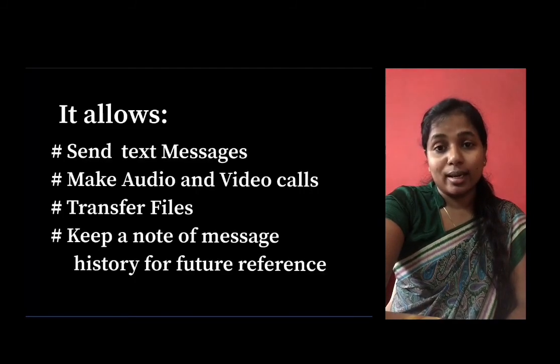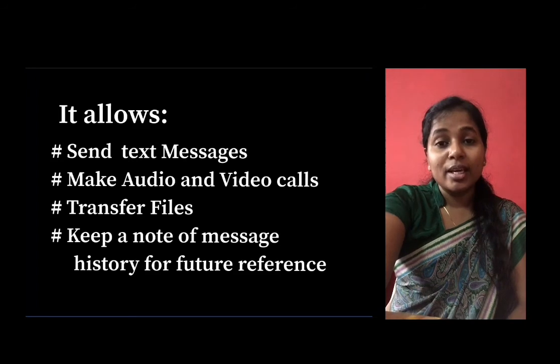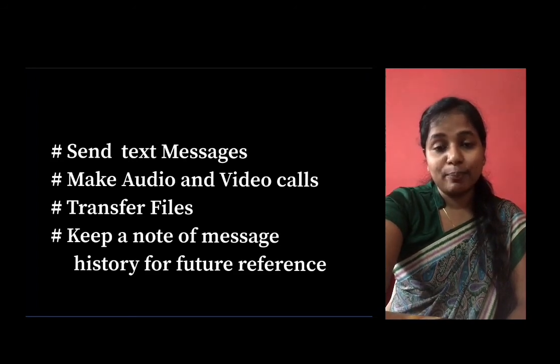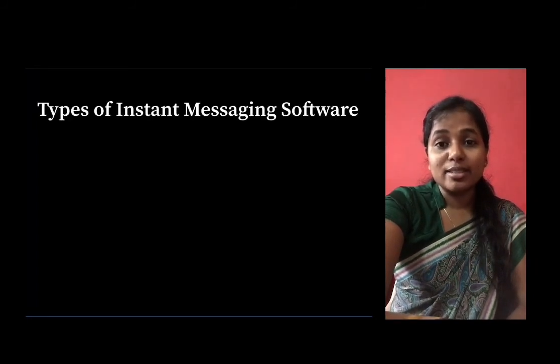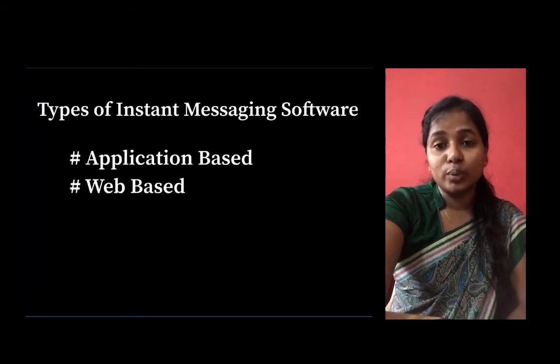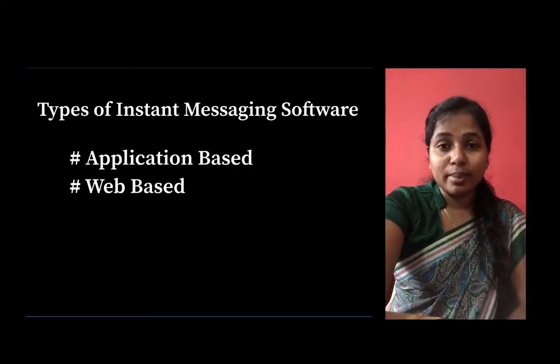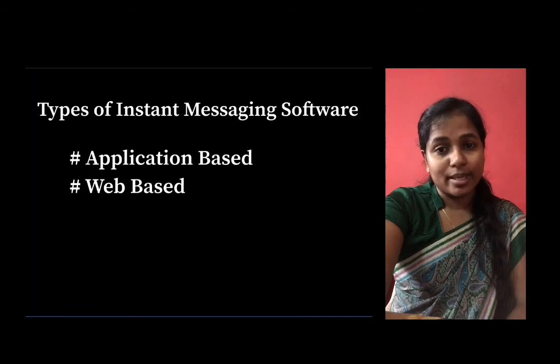Instant messaging allows us to send text messages, make audio and video calls, transfer any files, and also keep a note of history for future reference.